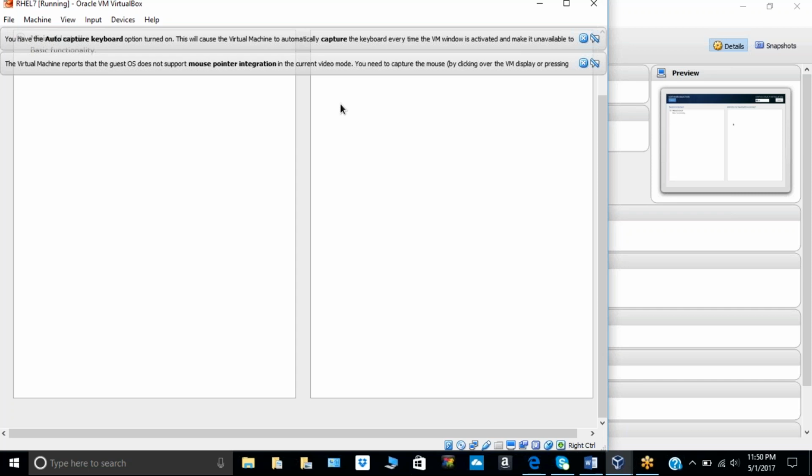Remove these two options. Shall I close this? Click right control, then close that. Both, yeah.